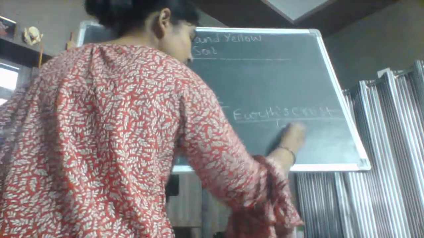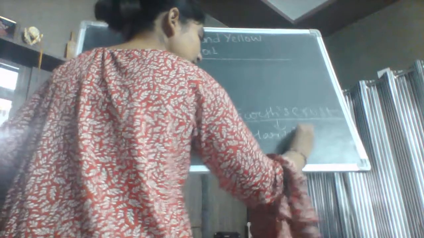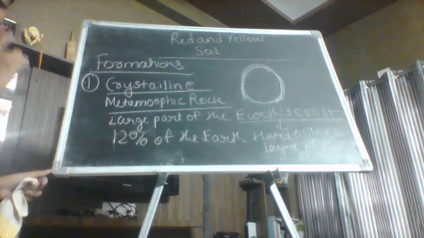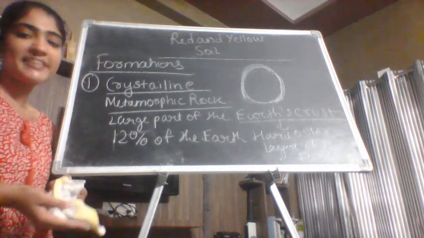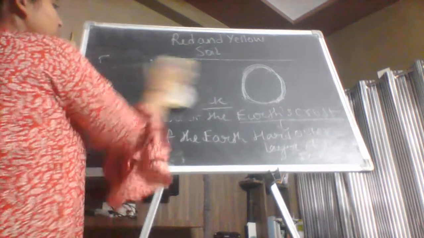Now, what is the meaning of the Earth's crust? Earth's crust means the hard outer layer of the Earth. Okay, means if this is the Earth, so this part or this part is the Earth's crust. And this can be the Earth crust and this can be the Earth crust, the harder outer part of the Earth. So I think the metamorphic rock, the crystalline rock, is clear to you. Now let us move to the features.